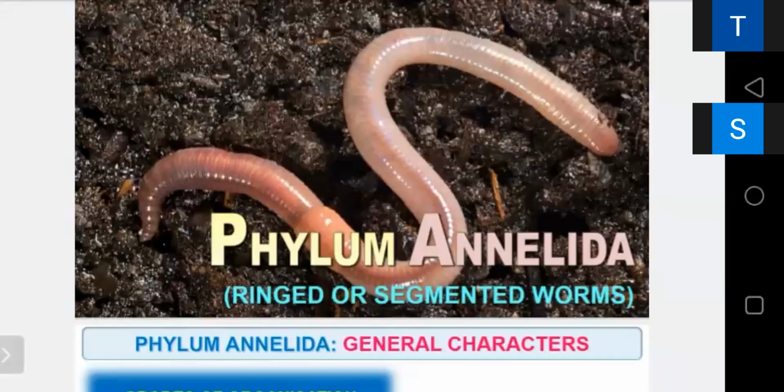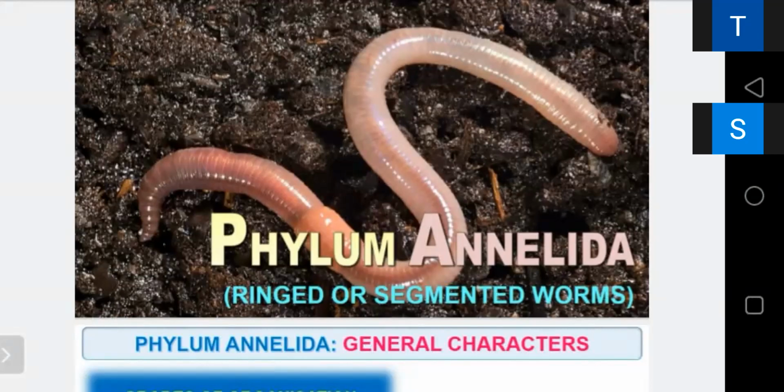We are discussing the fourth chapter, that is Animal Kingdom. And I told you the Animal Kingdom is totally dedicated to the animals, and this is divided into many phyla. In the starting, I told you about the features and the basis of classification of this Animal Kingdom, like on the basis of level of organization, symmetry, whether they are diploblastic or triploblastic, on the basis of coelom, segmentation, body plan, and whether they have a notochord or not.